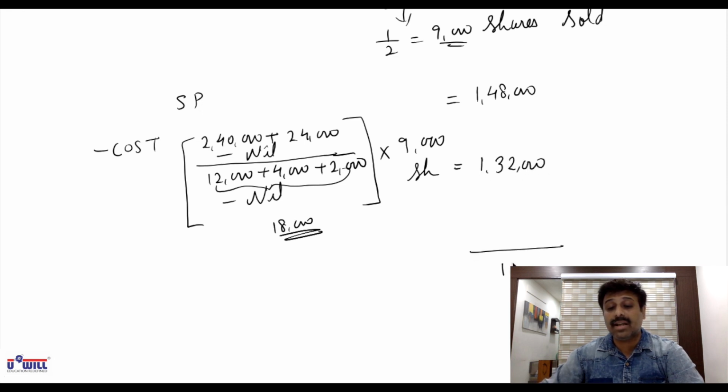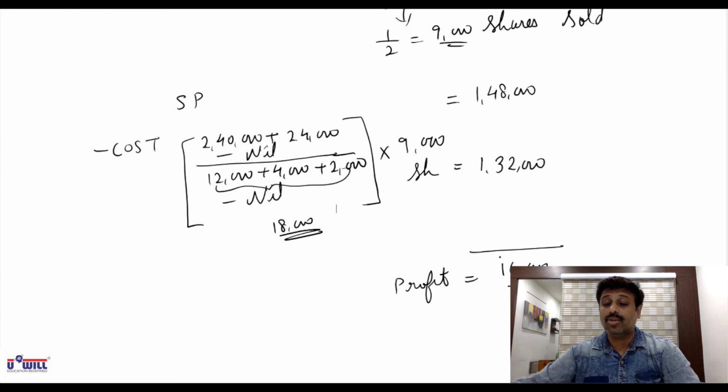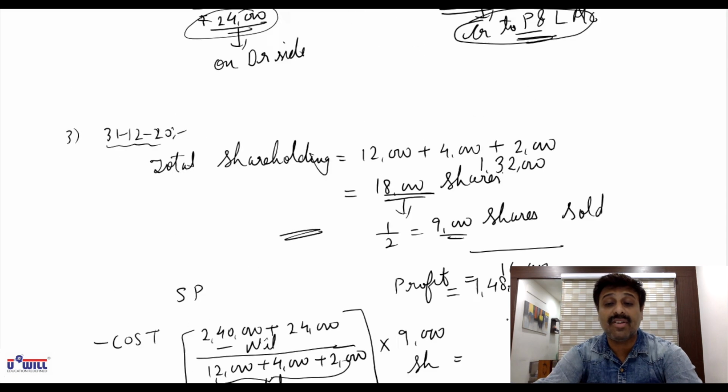1,32,000 means he is earning a profit of 16,000. Okay, I repeat it once again. Total of cost column debit side 2,40,000 plus 24,000 minus credit side nil. Divide by number of shares on debit side 12,000 plus 4,000 plus 2,000, 18,000, and then multiplied by 9,000, that is 1,32,000. Now how will we make the entry for this?